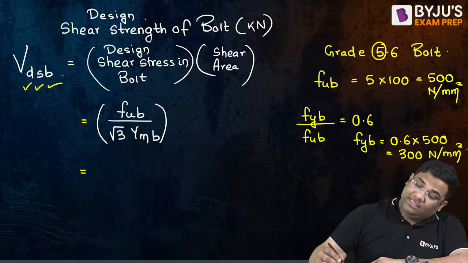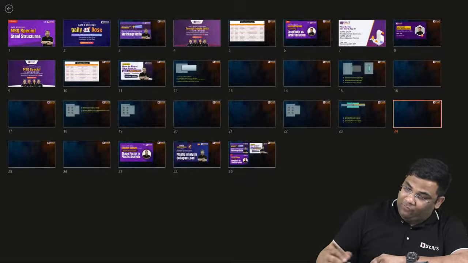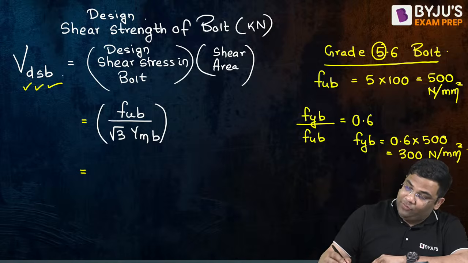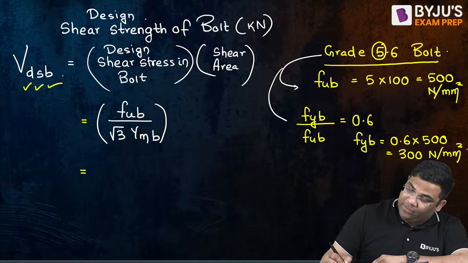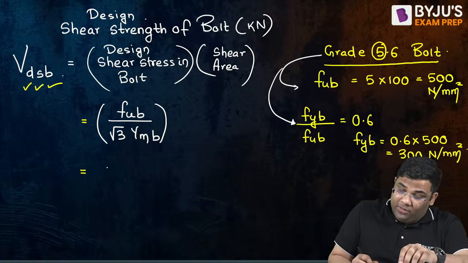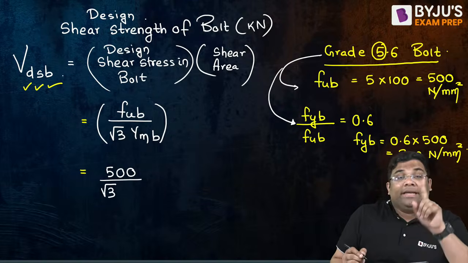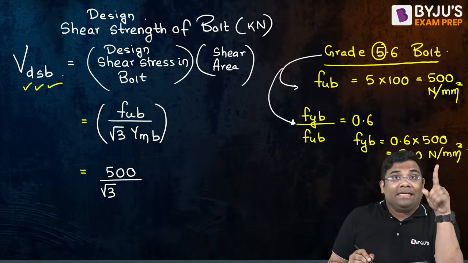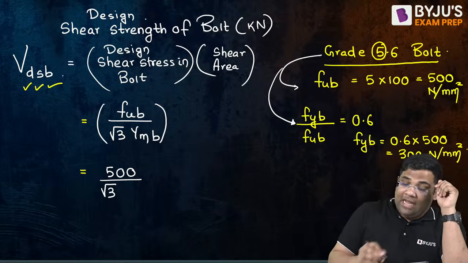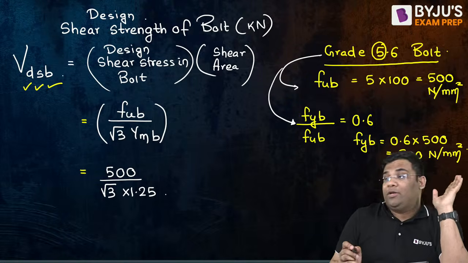Yes. So this is how to find out the FUB and FYB from the grade. You should be knowing that. So you can put this value. FUB we got 500 by root 3, very similar to what we got in your welded connection, right? Shear stress, only Fu by root 3 gamma mw here. And gamma mb is always 1.25. Remember, gamma mb is always 1.25.